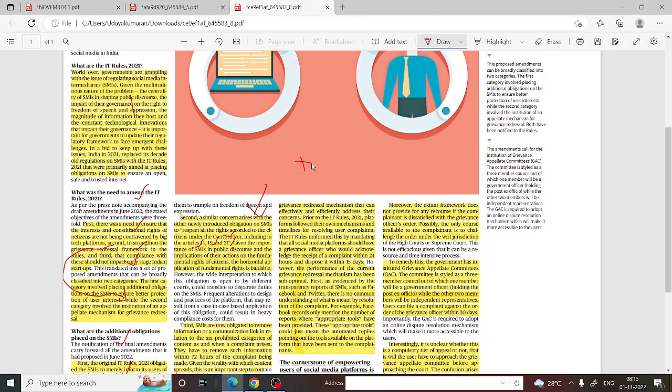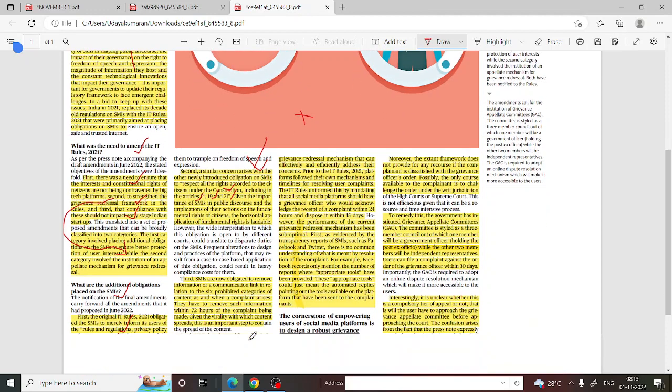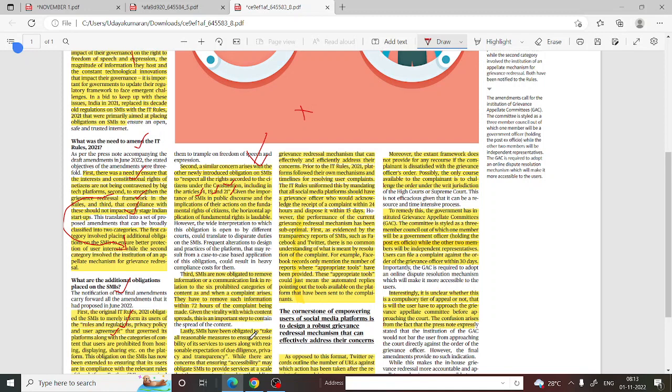is not violated on these platforms. Third, SMEs are now obligated to remove information or communication links in relation to six prohibited categories of content. And when a complaint arises, they have to remove such information within 72 hours of the complaint being made.